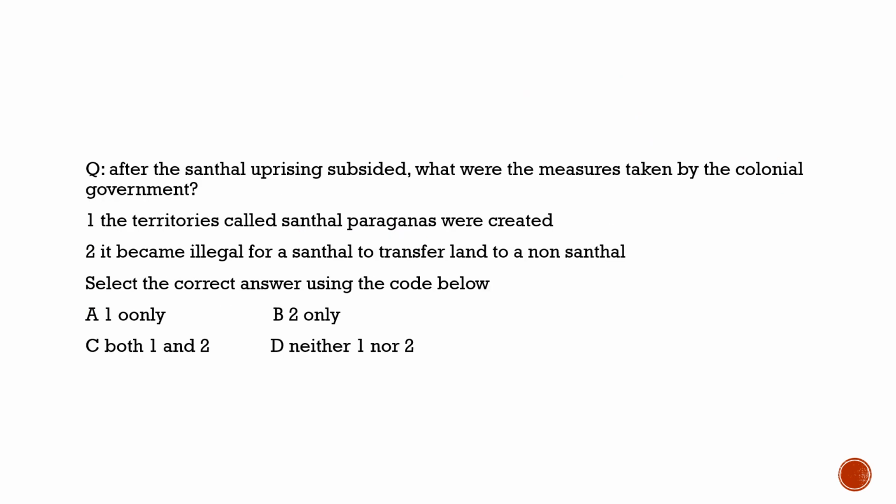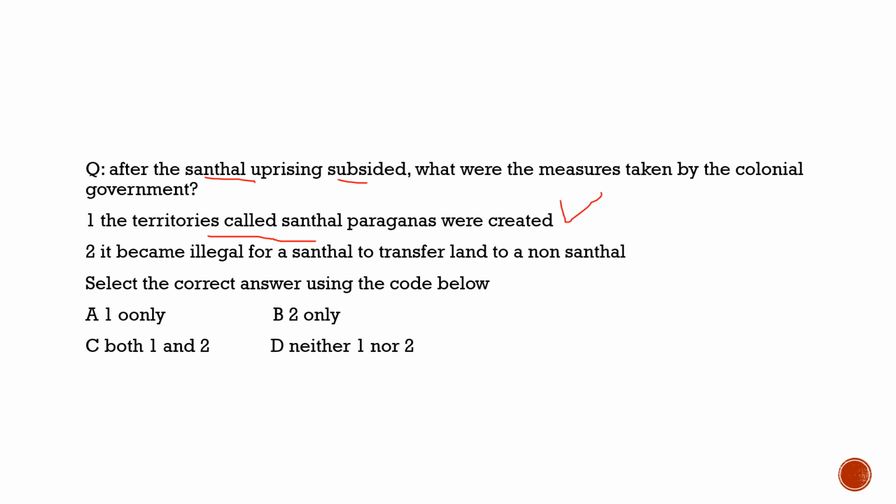Here the question is about the Santhal uprising. It says after the Santhal uprising subsided, what were the measures taken by the colonial government? So what did they do after this Santhal uprising subsided? The question here talks about once this Santhal uprising subsided, what did the colonial government do? First statement, the territories called Santhal Parganas were created. 100% correct.